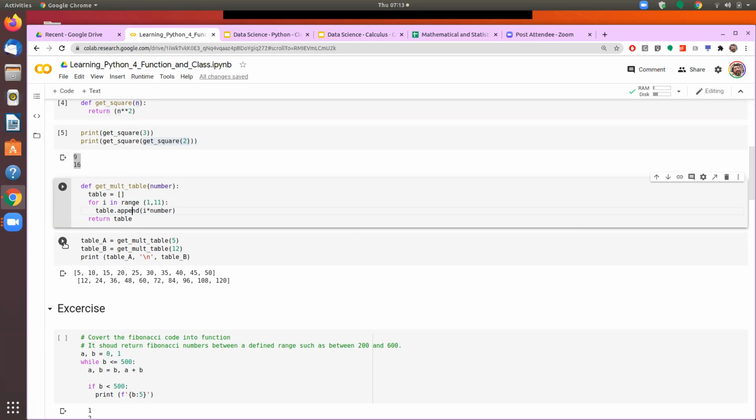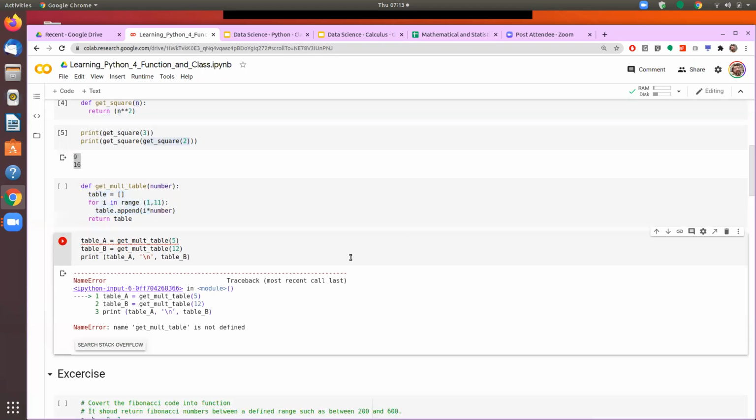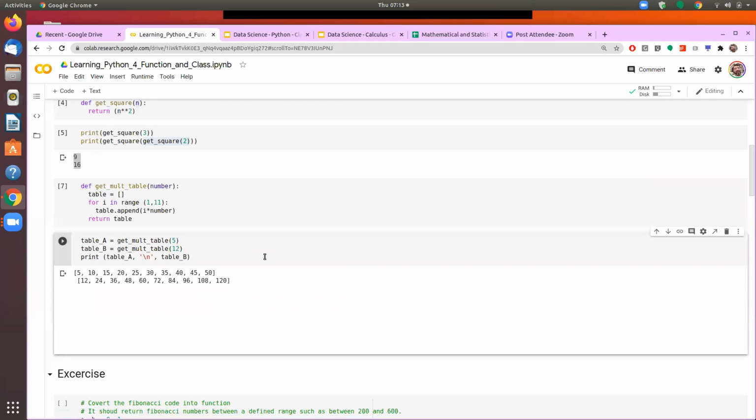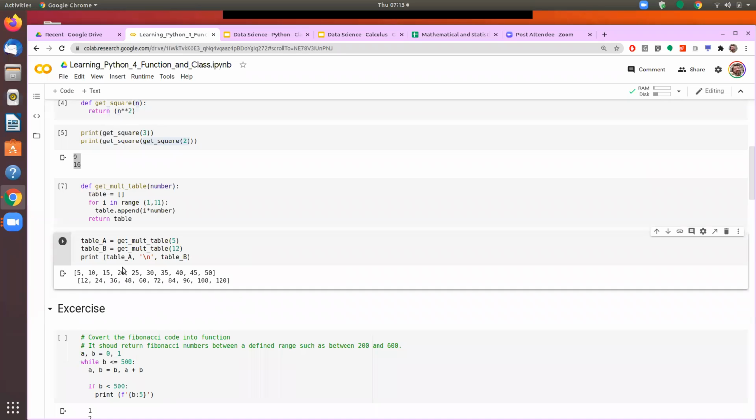So we are asking it to first give me a table of 5. I have not defined this function here. I have not run this cell, so that's why it gave an error. Now it gives me first the table of 5 and then the table of 12. So here you see that there is a function and then there is a body.